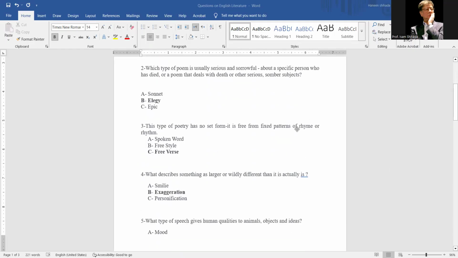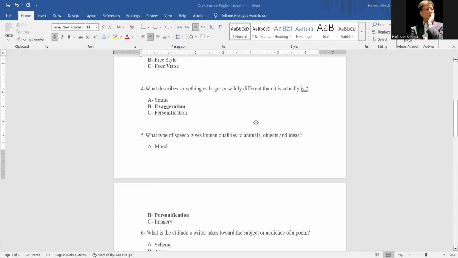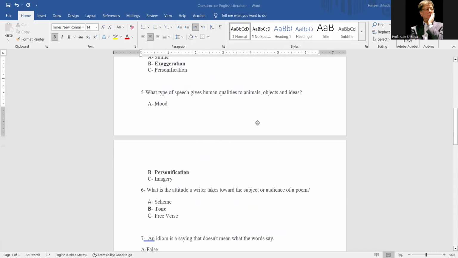What describes something as larger or widely different than it actually is? It is exaggeration. What type of a speech gives human qualities to animals, objects, and ideas? Personification.